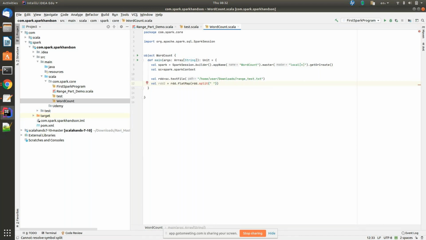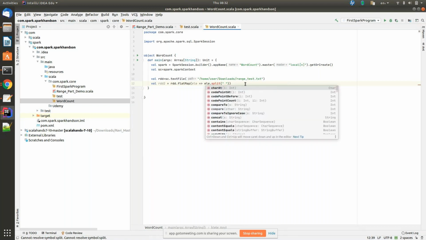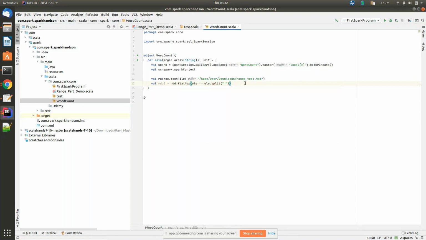Flat map, inside the flat map you need to take element, right? Element, rocket symbol, element dot split. Element, rocket, and element dot split. Why is it coming red color?